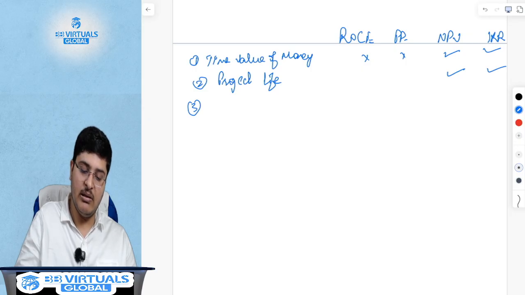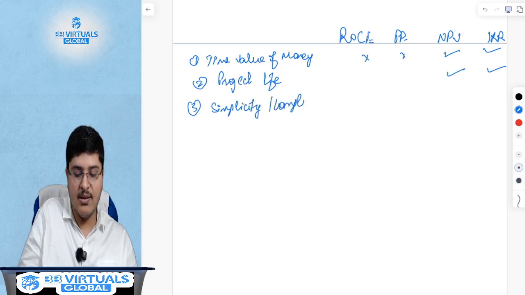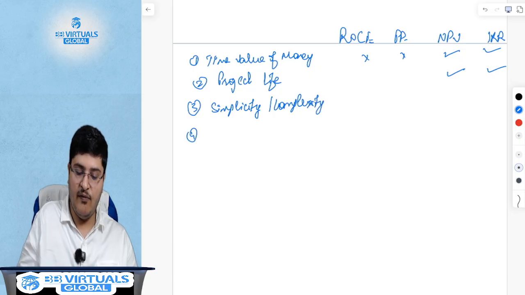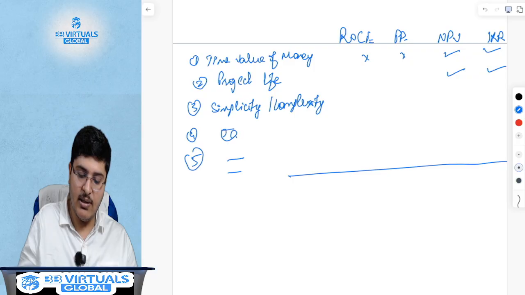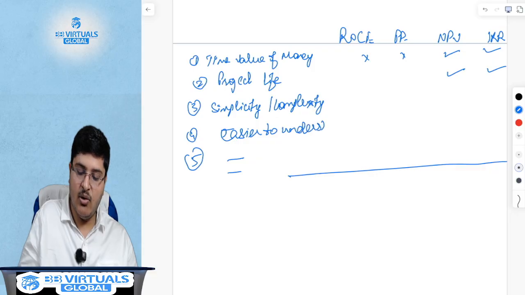What are the other parameters? Simplicity. The first two are simple, the latter two are not. Simplicity or complexity. Four, five: all of these are easier to understand. Percentage or absolute.